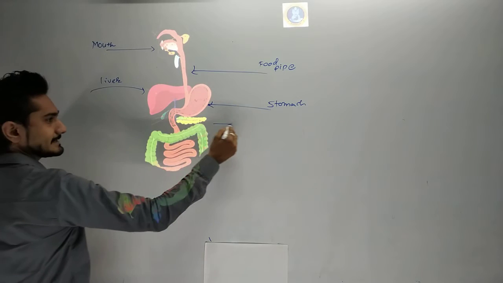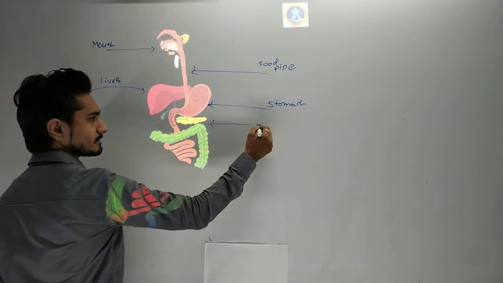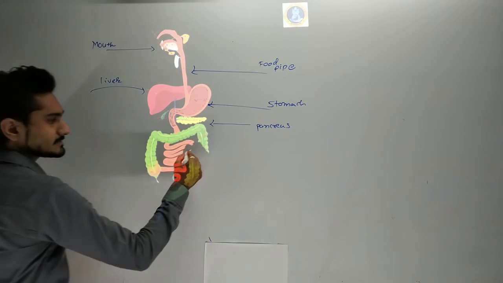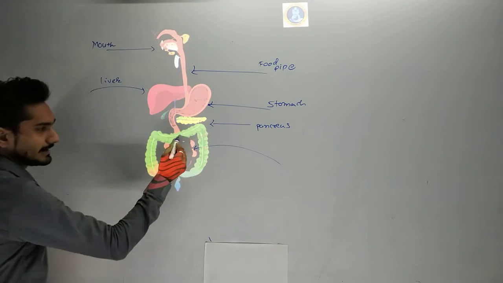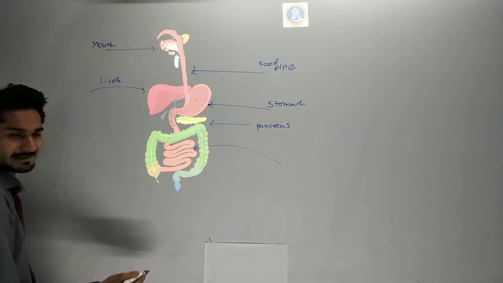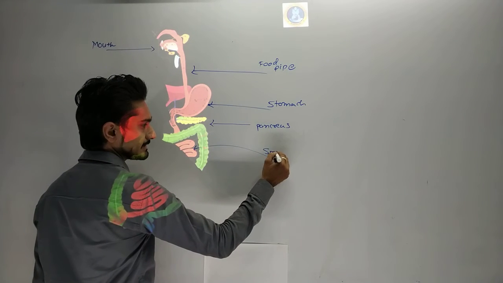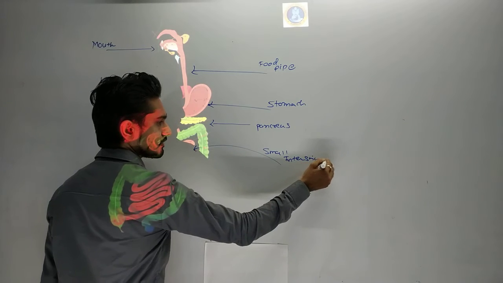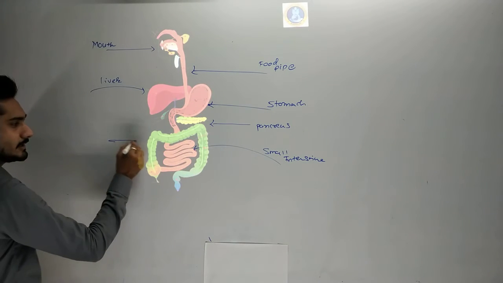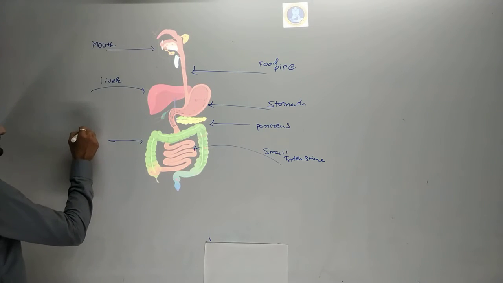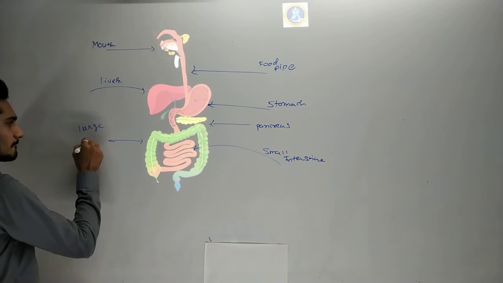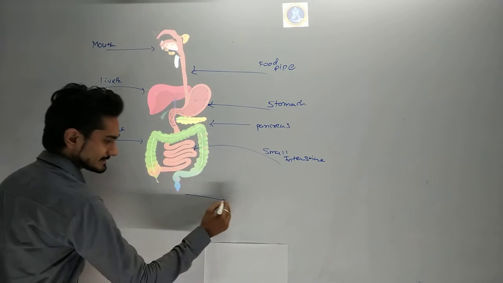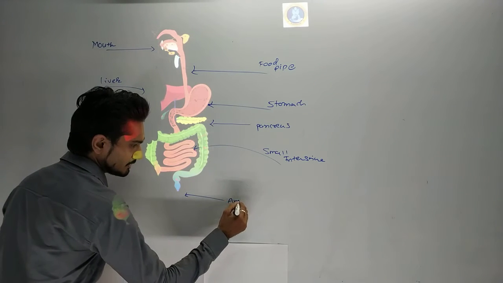Here you can see that it is the pancreas. This is the small intestine. Here the red one, the smaller one, will be called the small intestine. Here the green one you can see will be called the large intestine. And here you can see the anus.